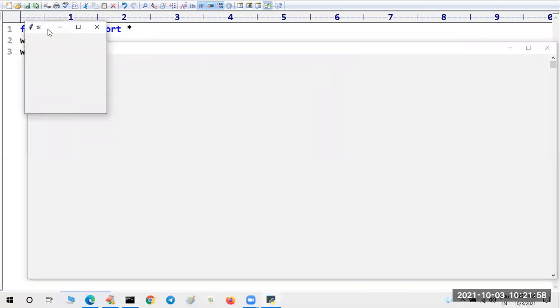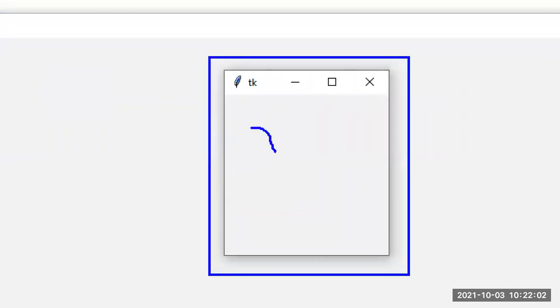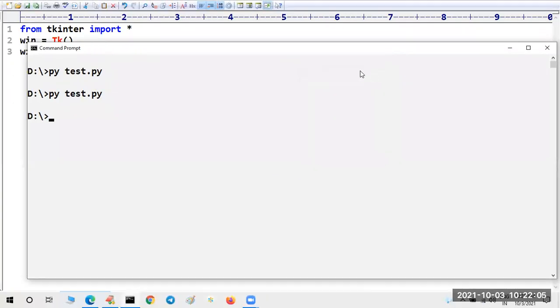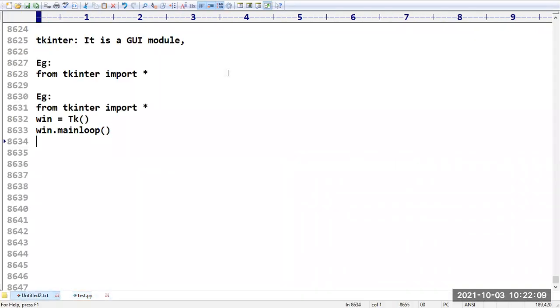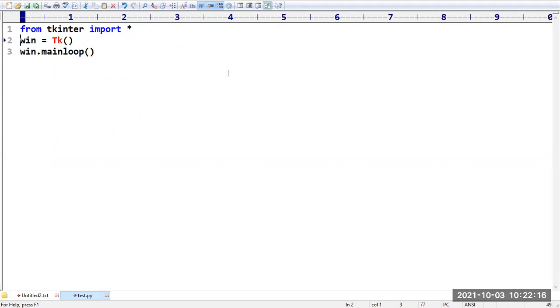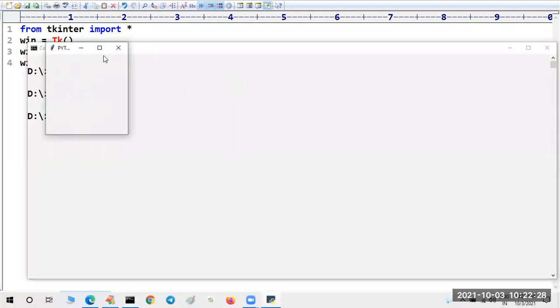Yes, you can see this is nothing but the screen, a small GUI component. Sir, here you can add controls, no problem at all. This is a simple Tkinter program that we have. Sir, I want to add some controls. I want to set the title of the window. Then you can go with a special method called title. Let me take the title as Python. You can see when you run the program, your title is assigned the word Python.